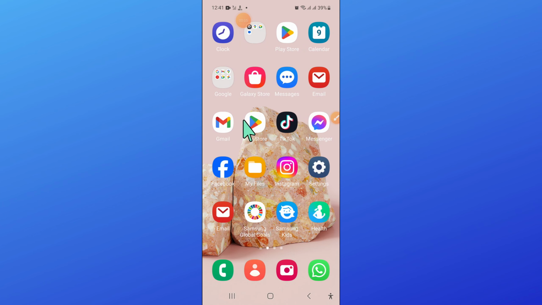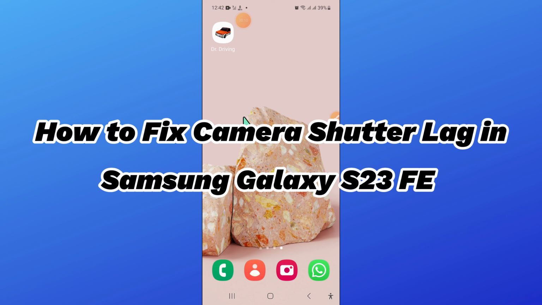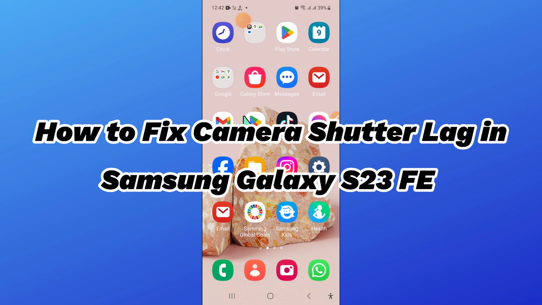Hello everyone, in this video I will show you how to fix camera shutter lag in Samsung Galaxy S23 FE.